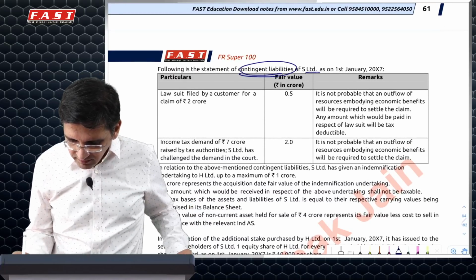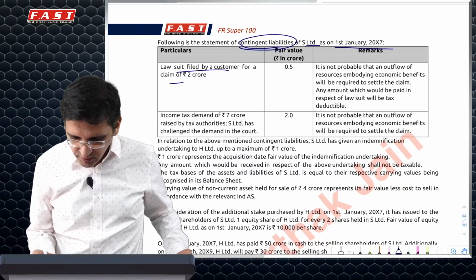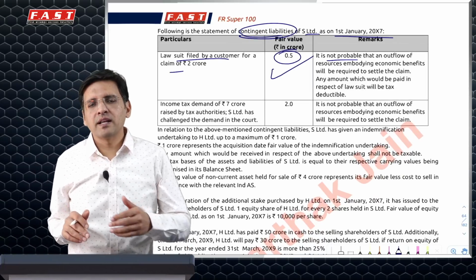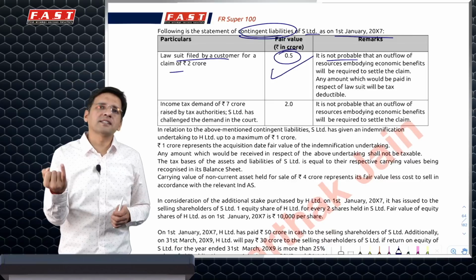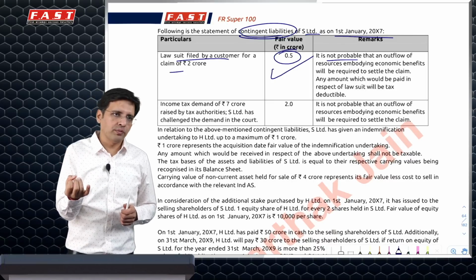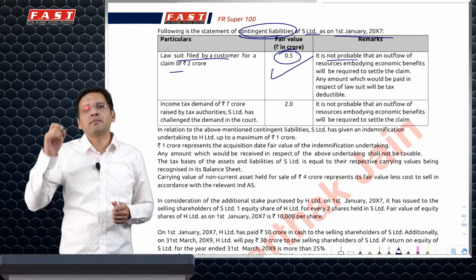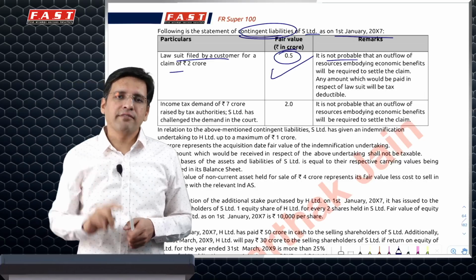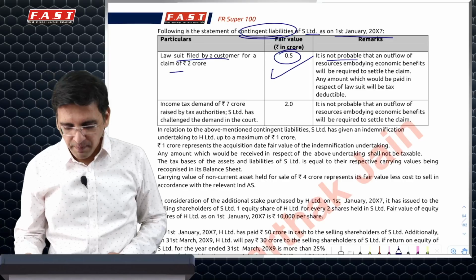Then contingent liabilities of S Limited are given. Lawsuit filed by customer, 2 crore fair value, so we'll consider fair value. Even if it is not probable, there is an exception. Normally, we do not recognize liabilities in the books which are not probable to be paid and only disclose them as contingent liability. But under business combination, even contingent liabilities are recognized in books at a fair value. So you'll have to recognize it at fair value.